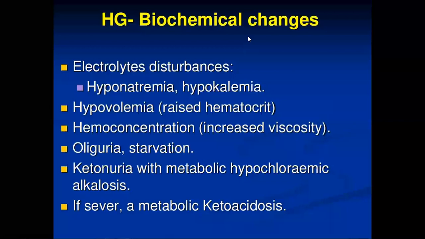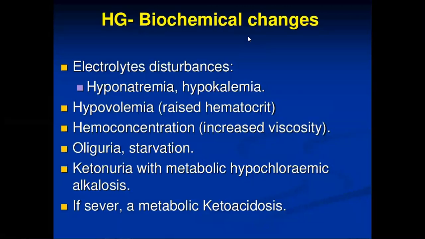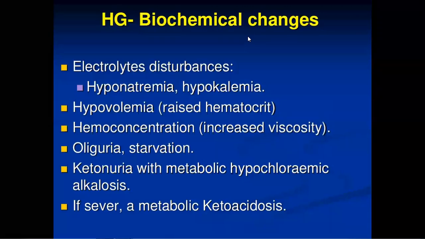Then starvation is there. Starvation means not getting proper nutrients. In cells, we know there are two types of metabolism, aerobic and anaerobic. If glucose is not taken properly and oxygen is not taken, there is anaerobic metabolism. And from that anaerobic metabolism, what is the drawback? Because the cell has to produce ATP.